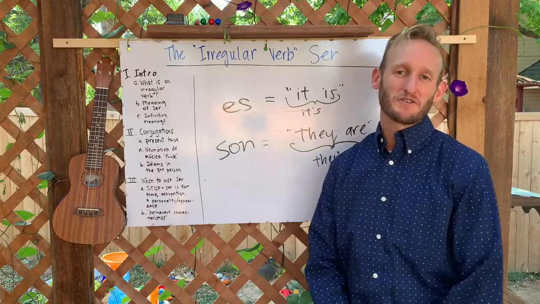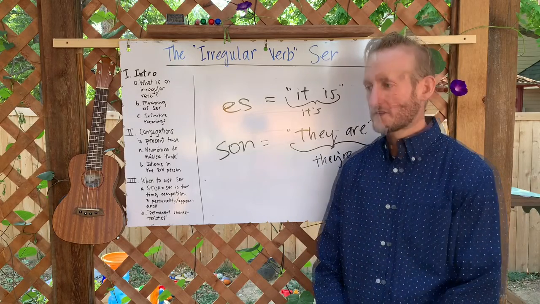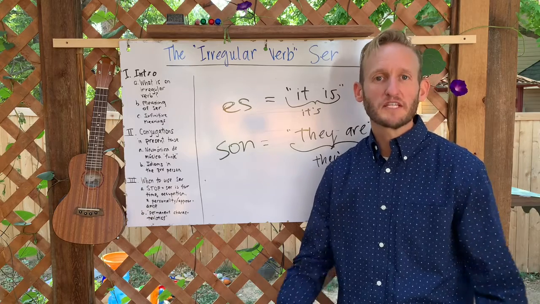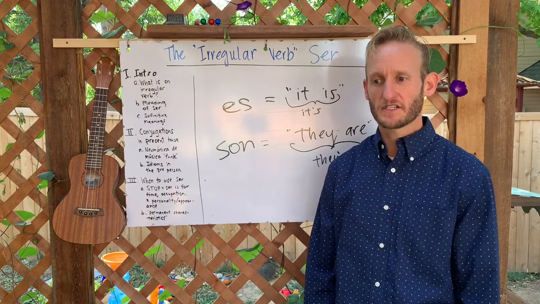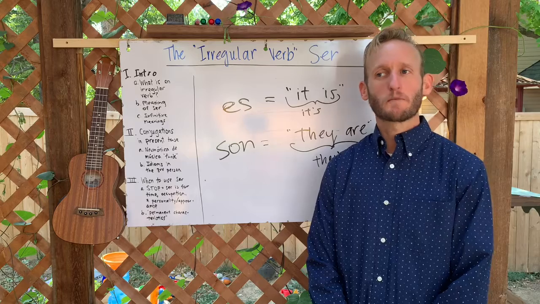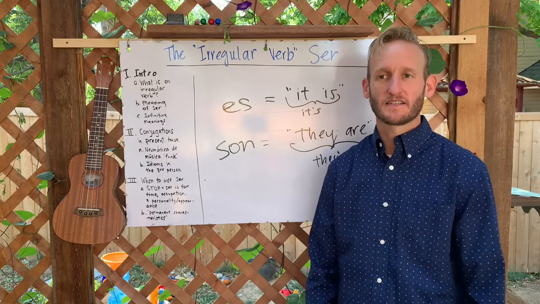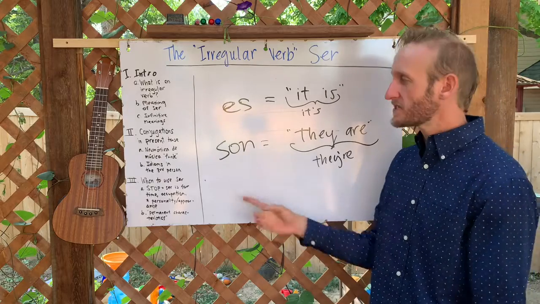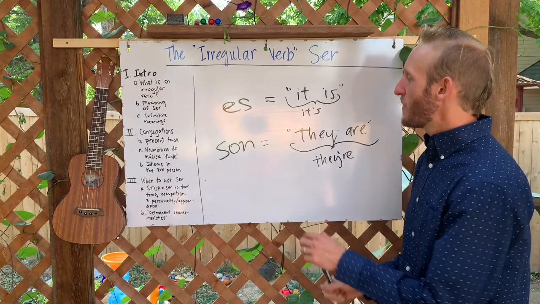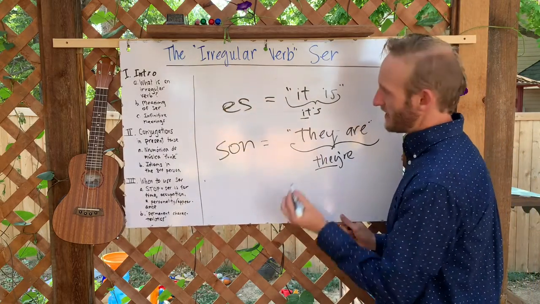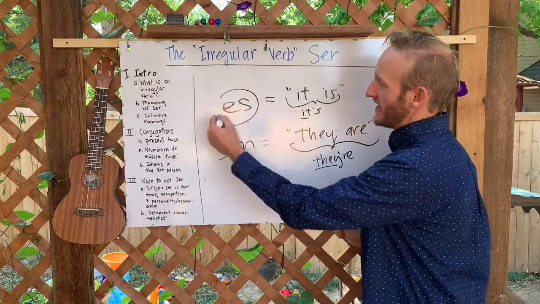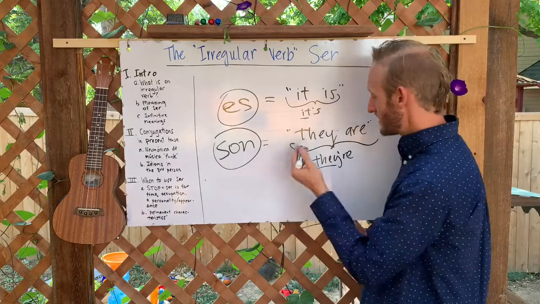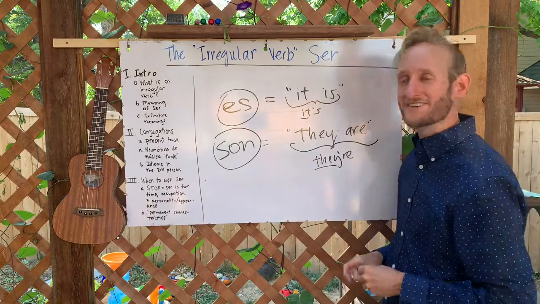So some examples with son. Son muy buenos amigos. They're very good friends. How about this one? Son estudiantes muy inteligentes. They are very smart students. I'll give you one more. Son parques excelentes. They are excellent parks. So these are idioms in the third person. We don't need the word it or they. We just need to say es to say it is or it's, and son to say they are or they're.